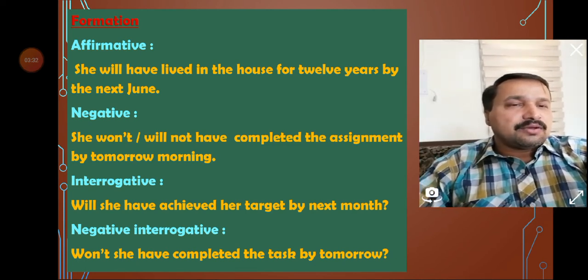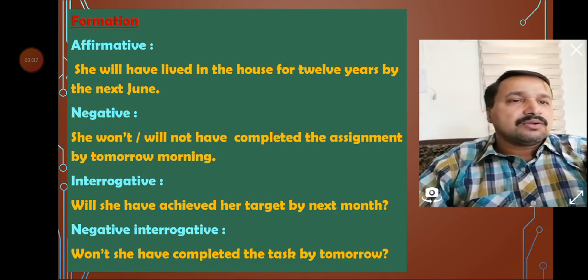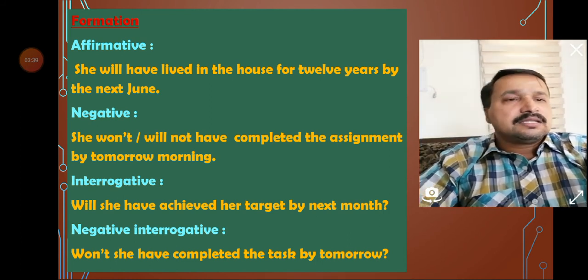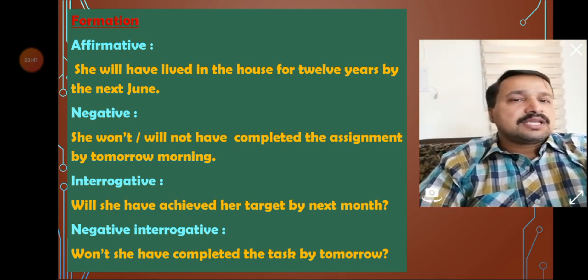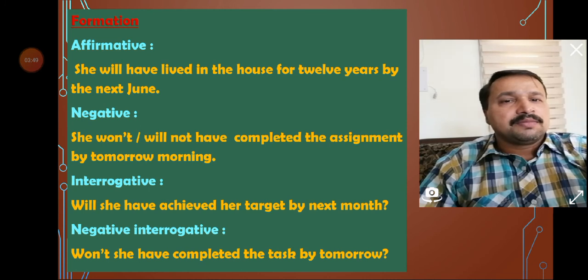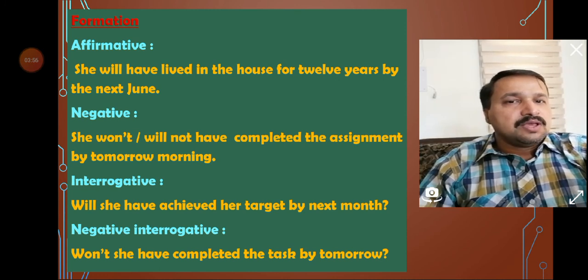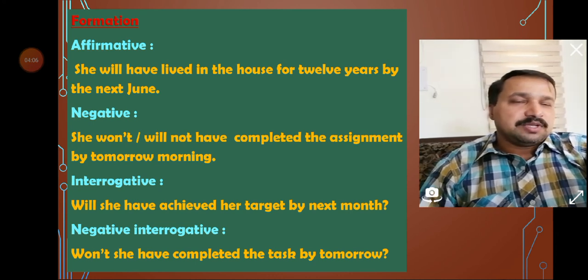The negative interrogative will be formed like that. Will not or won't or shall not or shan't is added in front of the subject. Won't she have completed the task by tomorrow? Suppose if we want to add not separately, then will she have completed the task by tomorrow is the interrogative. Will she not have completed the task by tomorrow will be the formation.